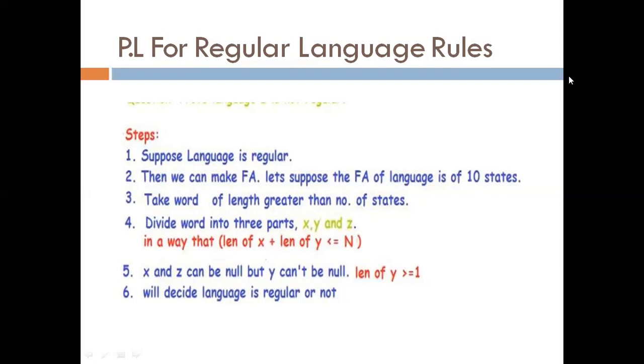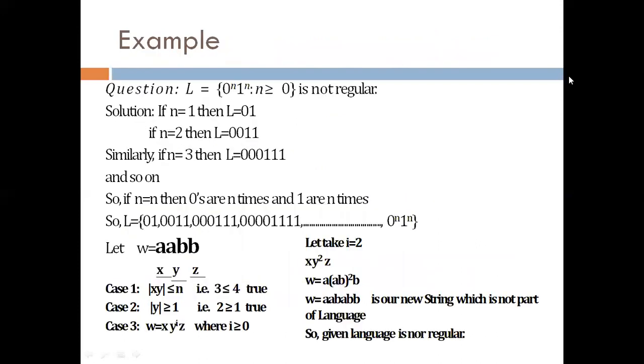We'll do example 1, which I have just told you: L is equal to 0^n 1^n, where n is greater than or equal to 0, is not regular. If n is 0, then the string should be null, because w is equal to xyz, both are null. If n is 1, then the language will be 01.